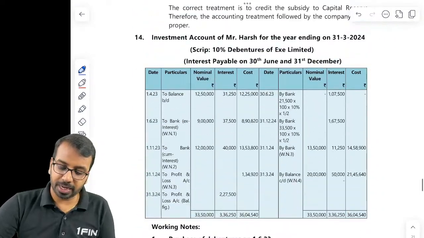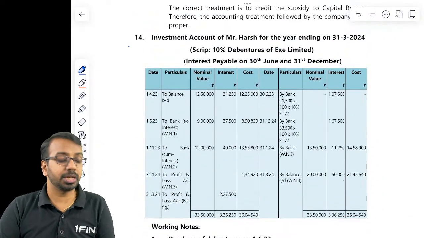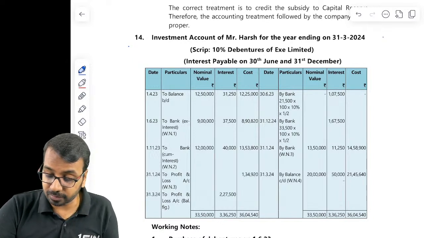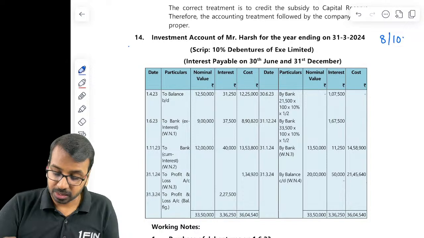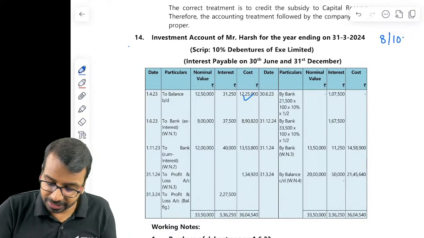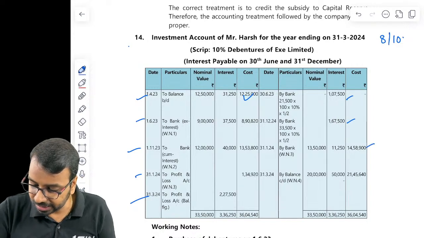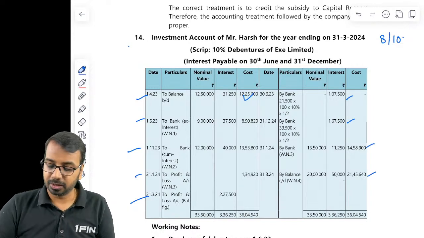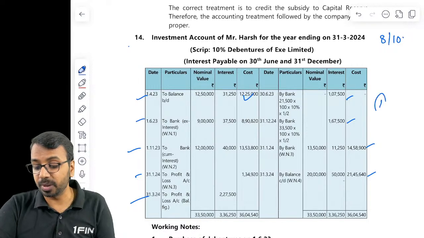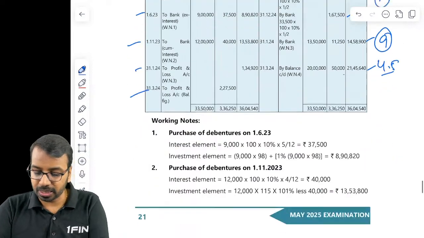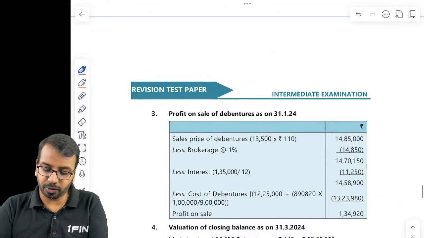A lot of times we get scared when we see an investment accounting question and we try to ignore it or leave it. But please remember, if this question comes for, let us say, 8 marks or 10 marks, the way you will get marks is for every correct entry. So 1, 2, 3, 4, 5, 6, 7, 8, 9. There are 9 entries. For every 2 correct entries, you may get 1 mark. So if you do 9 entries correctly, you will get 4.5 marks, and then the remaining marks will be given for your respective working notes.